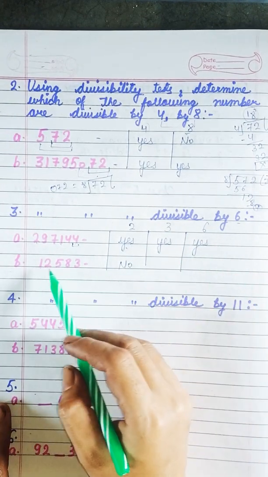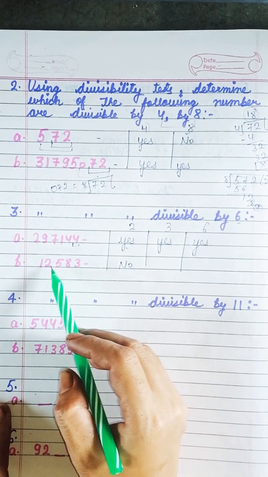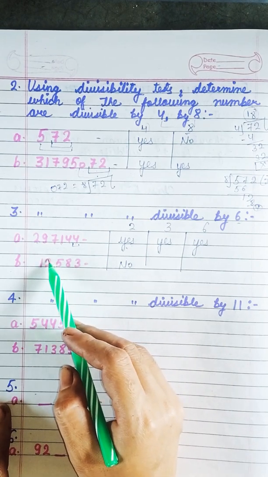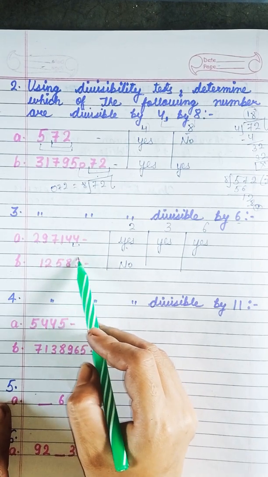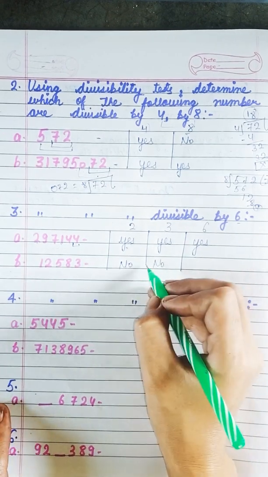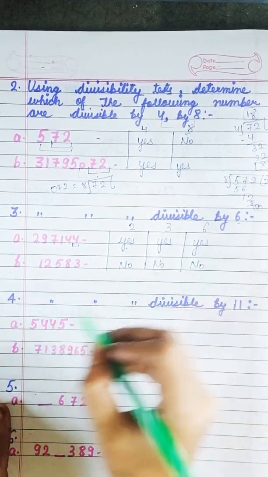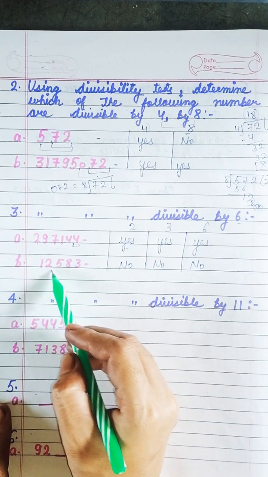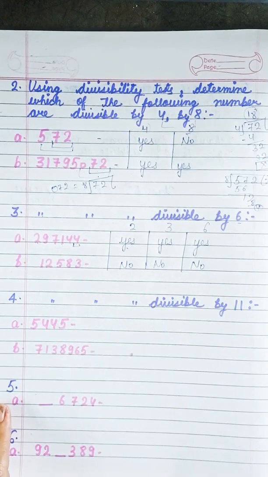Now check whether it is divisible by 3 or not. 3 5 8, 8 is 16, 17 18 19, no. So the answer is no. Okay, again we are checking 3 8 8 16 17, yes.